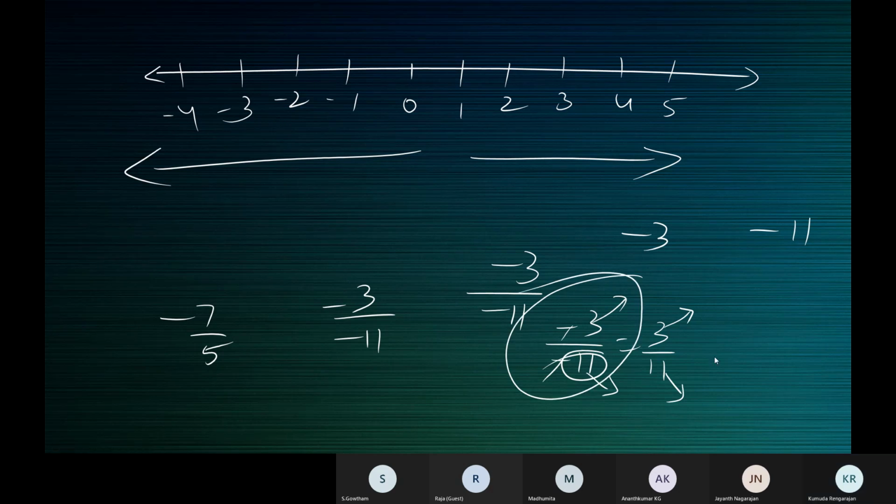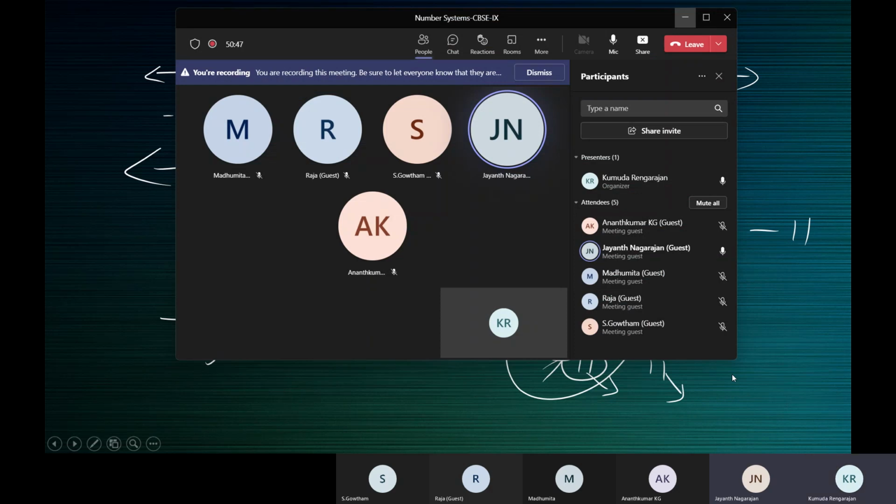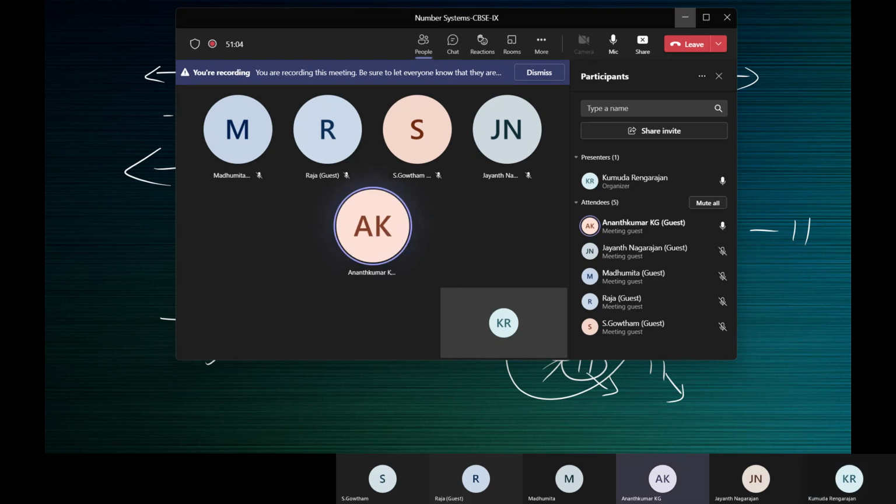Jayant. 3 by 11, ma'am. Minus 3 by 11. What is the term would you call it? A whole number, natural number, integer, rational number? What would you call it? Ma'am, integer. Krishmika, what is minus 3 by minus 11? Rational number, ma'am. Is it an integer? No, ma'am. It's not an integer. It's a rational number.